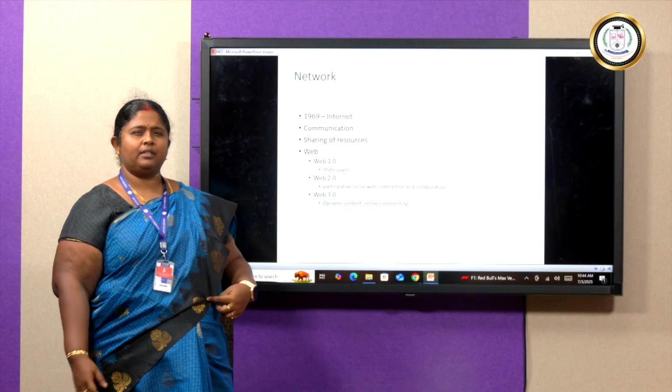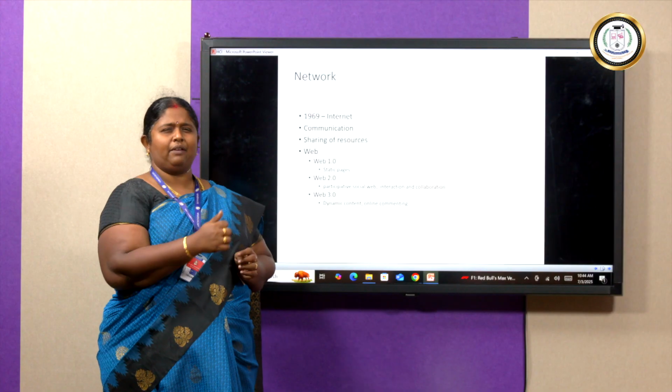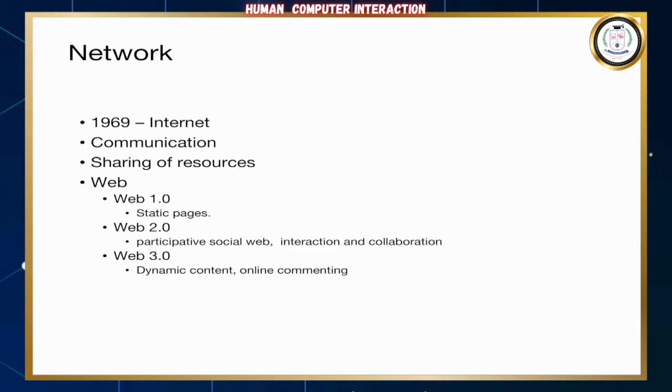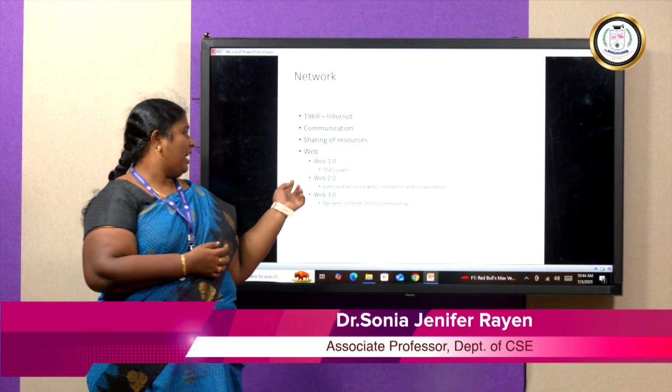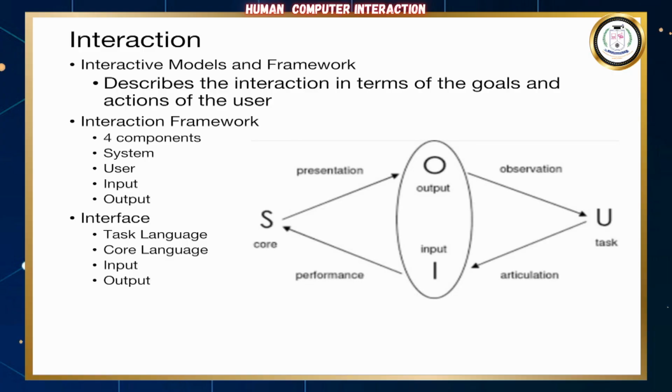So, how did all this come? What was the need for all this? This interaction came with the evolution of the network. The internet started booming in the year 1969, and then we had Web 1.0, which had static pages; Web 2.0, which brought normal interaction; and now online content, everything is going to be dynamic content. Basically, interaction.